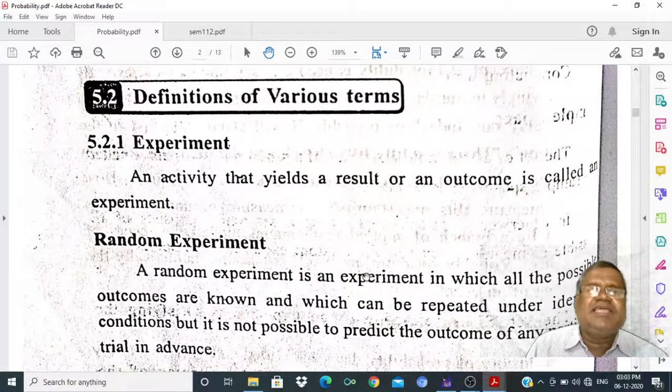Before understanding the definitions of probability, we must know some basic concepts related to probability. First, an experiment is an activity that yields a result or outcome.